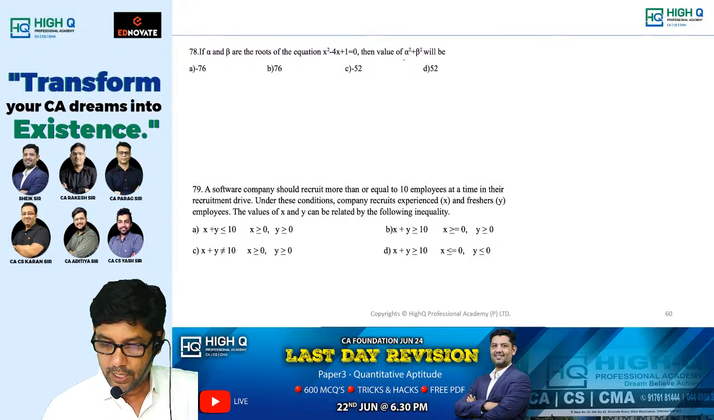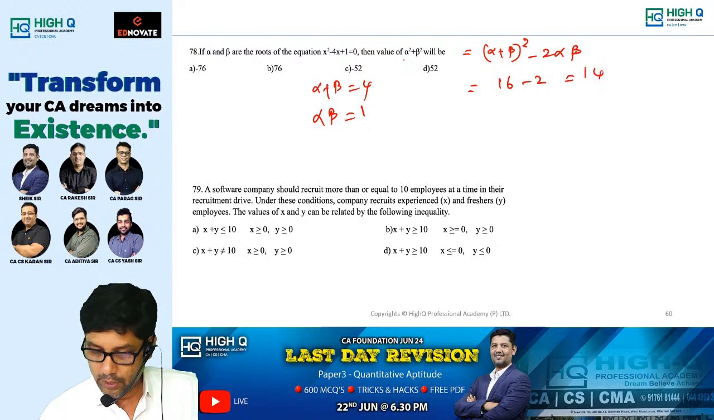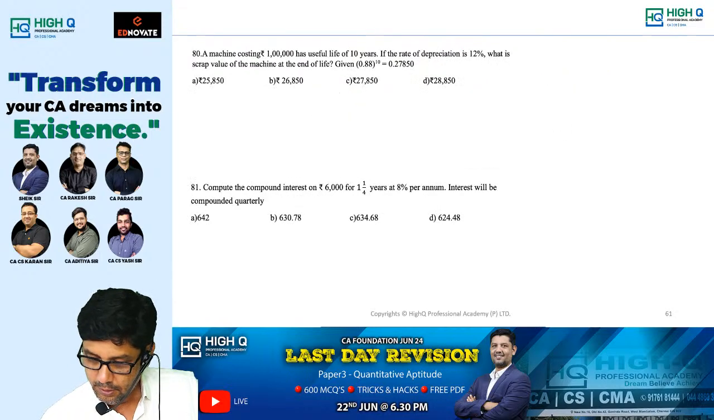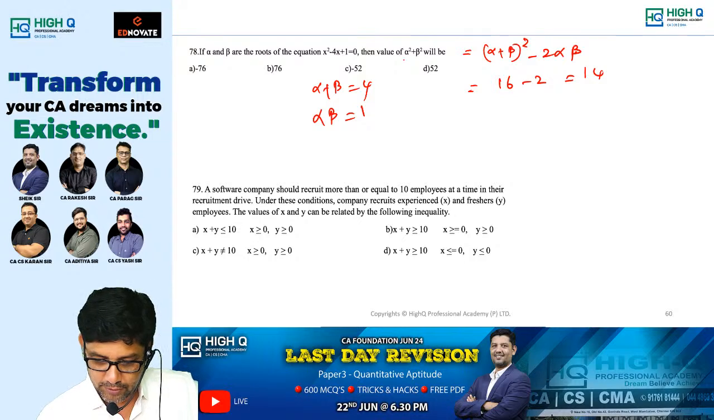Now, they ask you to find out alpha square plus beta square. So therefore, alpha plus beta the whole square minus 2 alpha beta. What is alpha plus beta? Minus b by a. Alpha beta is c by a. Substitute here: 16 minus 2, which is equal to what I did? Alpha plus beta. Is it right only, na? Yes. 16 minus 2, 14. But 14 is not there in the options.